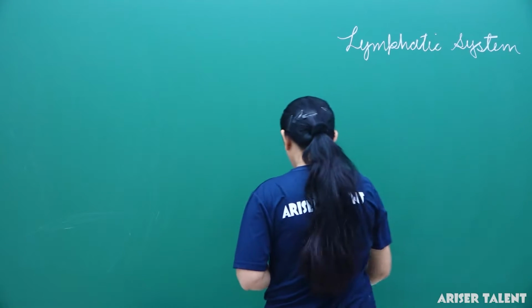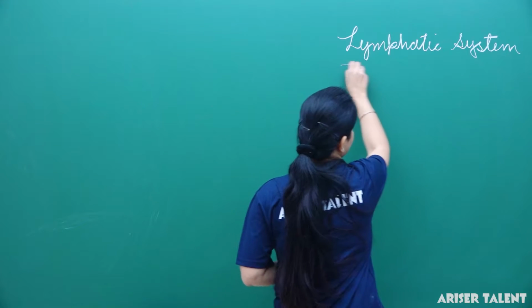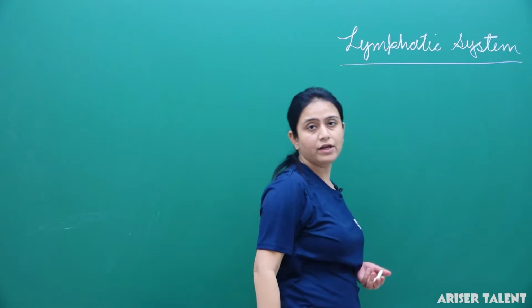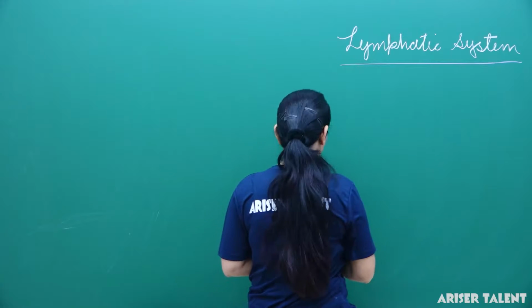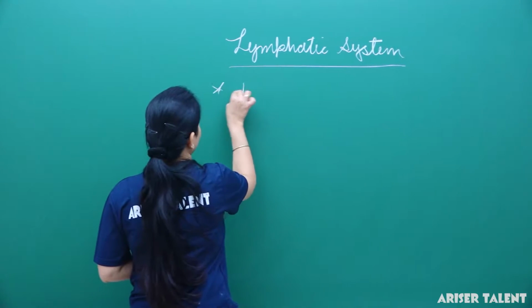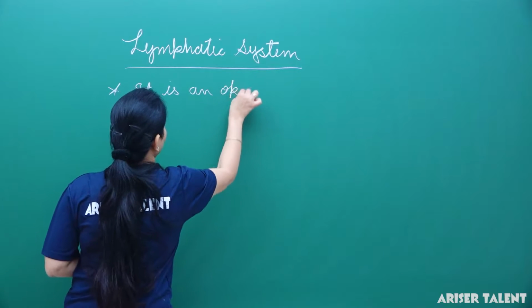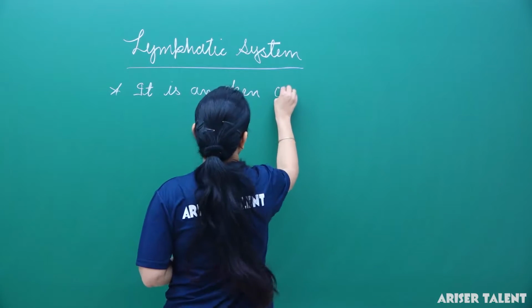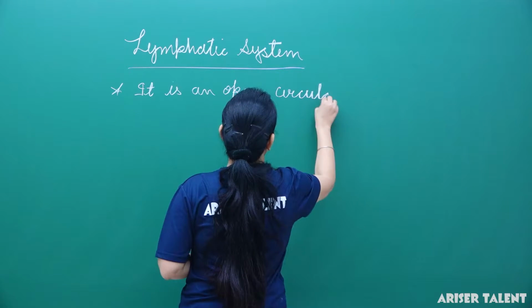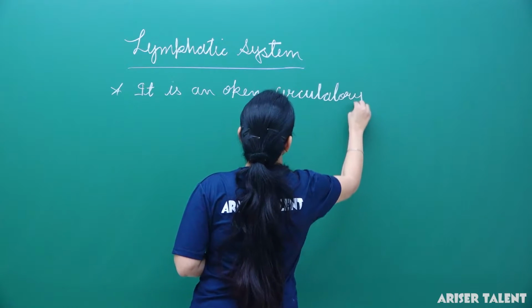If we talk about the lymphatic system, it is an open circulatory system.